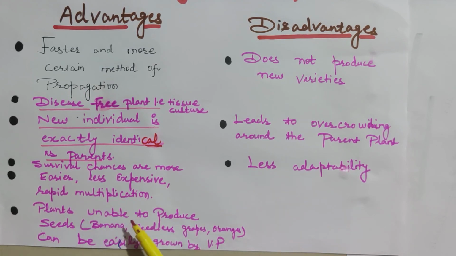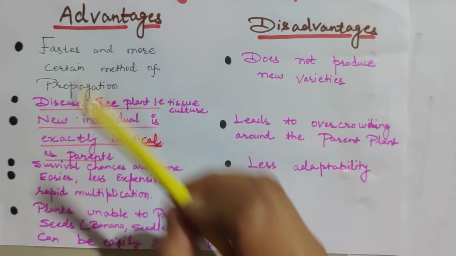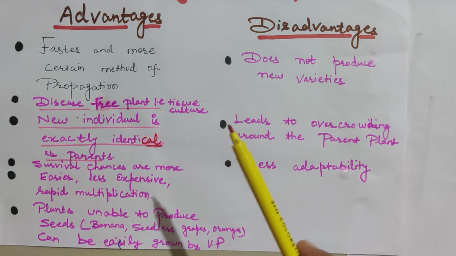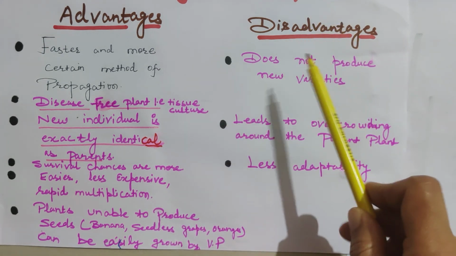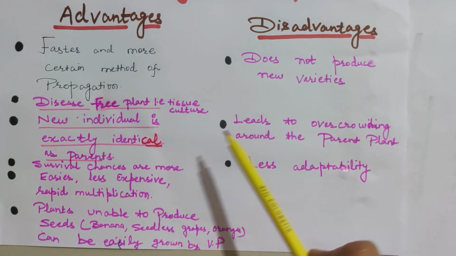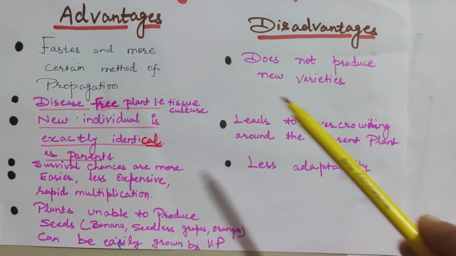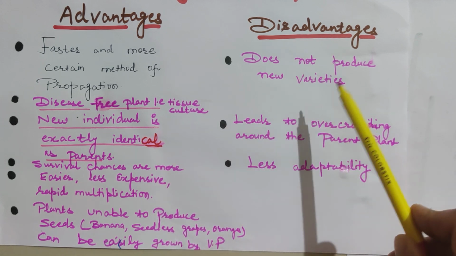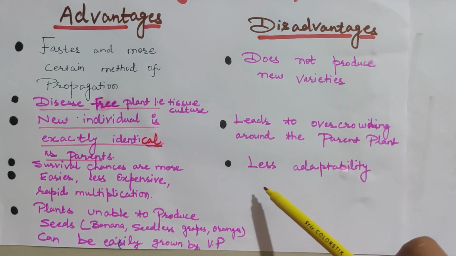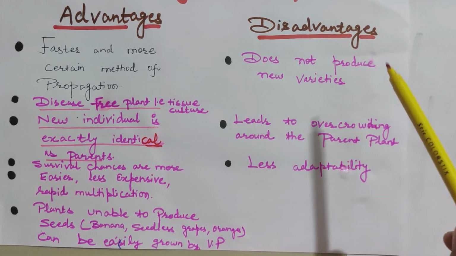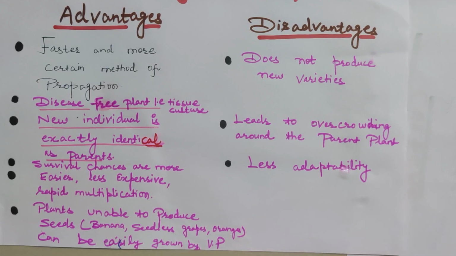And plants which are unable to produce seeds, like banana, seedless grapes, oranges, can be easily grown by vegetative propagation. What are the disadvantages? The disadvantage of vegetative propagation is that it does not produce new varieties. Sometimes it leads to overcrowding around the parent plant, and as new varieties are not formed, less adaptability can be seen in the product of vegetative propagation.